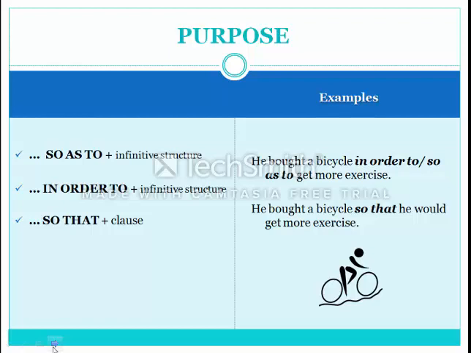He bought a bicycle so that he would get more exercise. In this case, so that is followed by a clause. He would get more exercise.